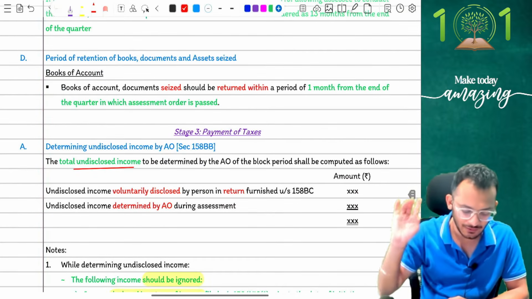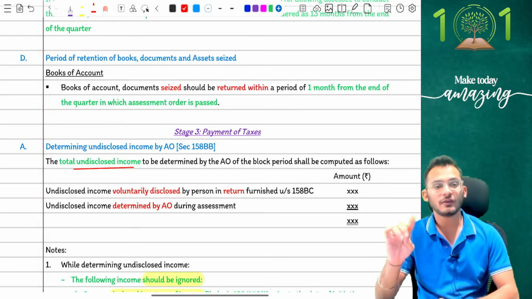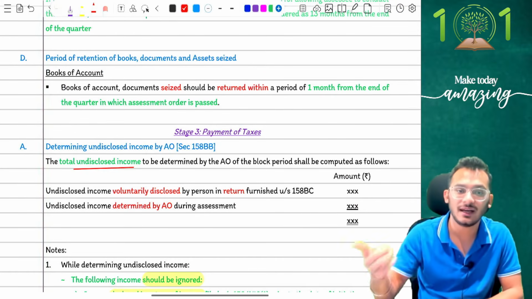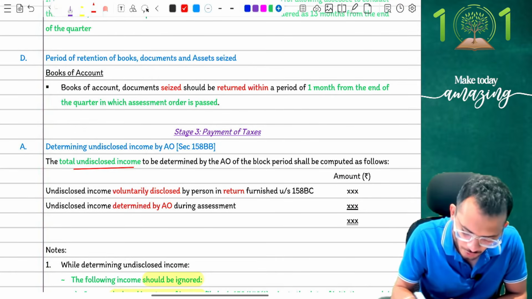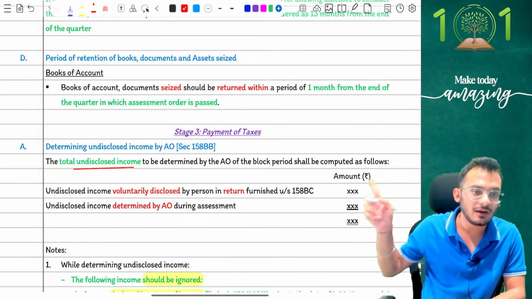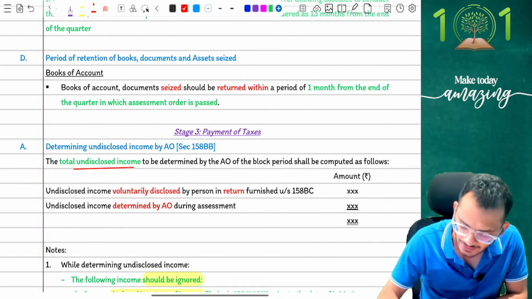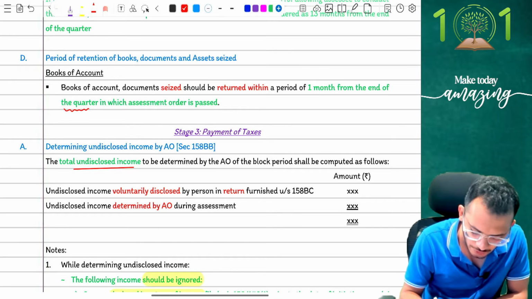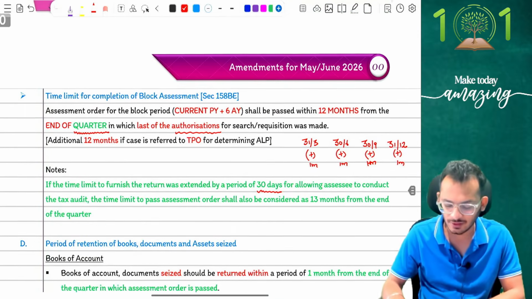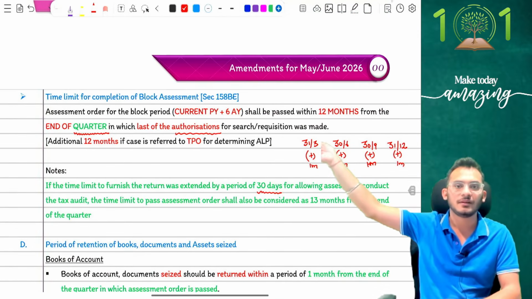The last thing which they've clarified is when it comes to books of accounts, any books of accounts and all which are seized under search and seizure have to be returned within 1 month from the end of the quarter in which the assessment order is passed. So after you complete the assessment order, again they'll take the end of the quarter, and from the end of the quarter they'll give you 1 more month.